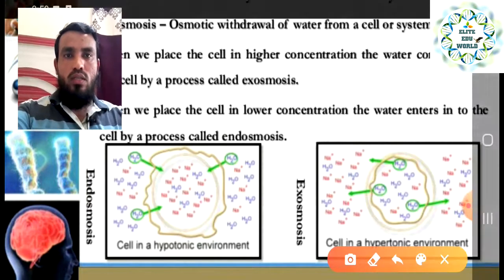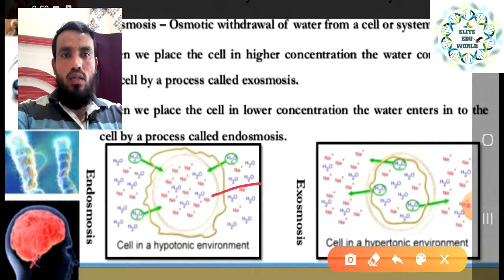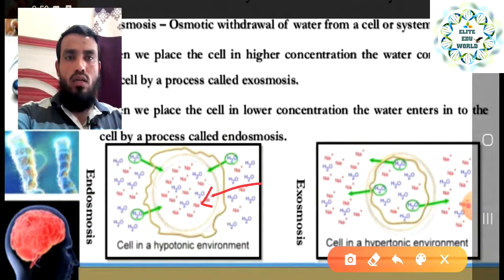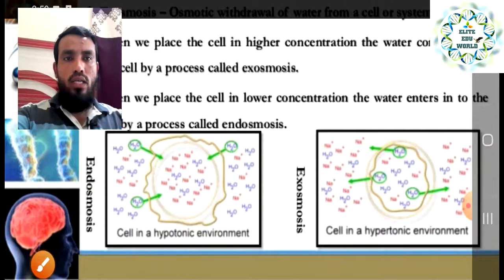So in this figure you can see that in this type the cell looks swollen. That is why it is called endosmosis, because the water is coming inside the cell. From all directions the water is coming inside, so it is called endosmosis. But when you see the other diagram, that is called exosmosis.